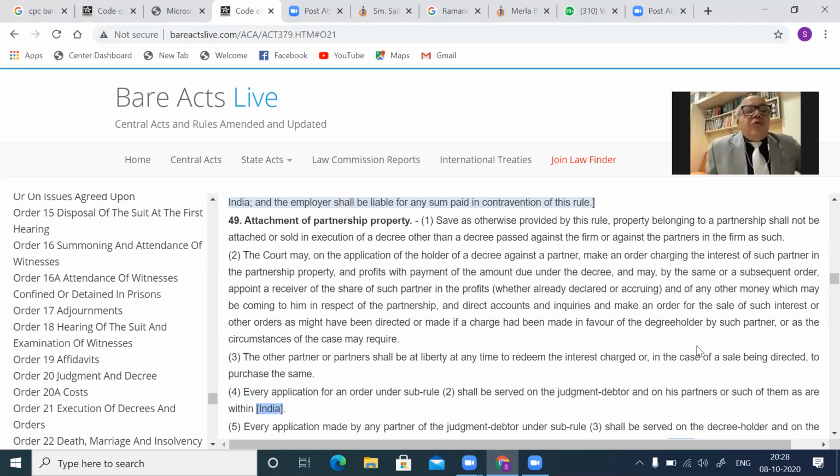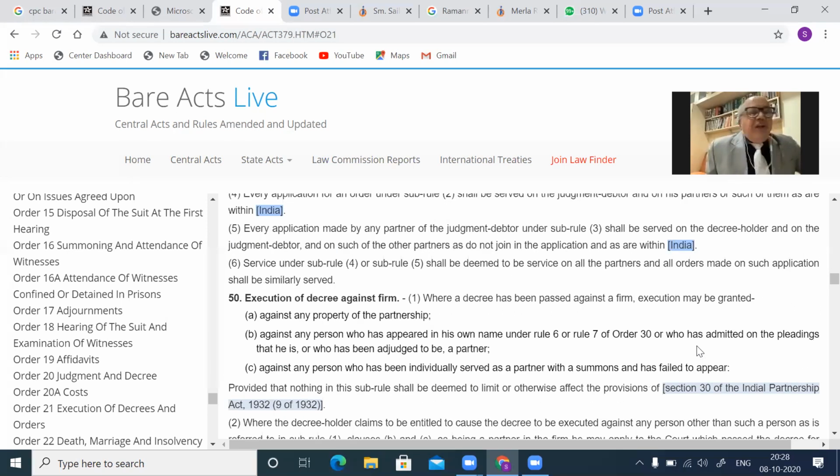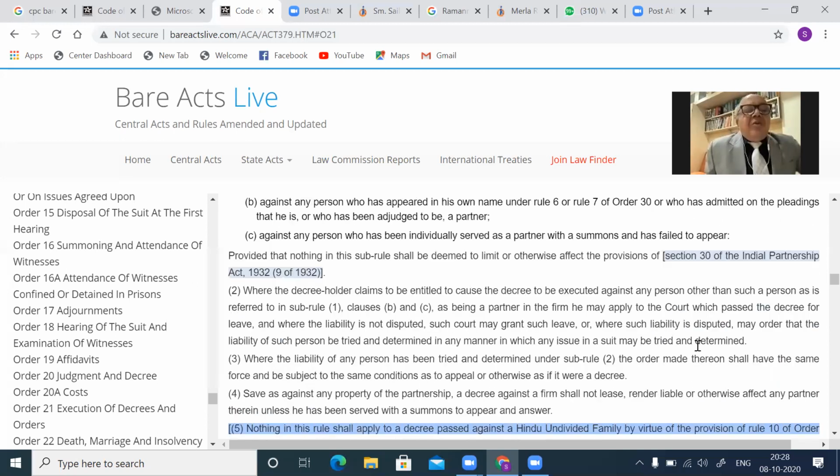It may be a suit you have filed for dissolution of the partnership against the partners. When the firm is wound up, your dues are not paid up, you have a right to go and apply for attaching the properties of the firm as well as the partner's property directly. That provision is Order 21, Rule 49.